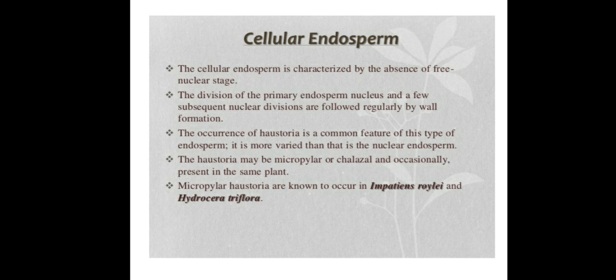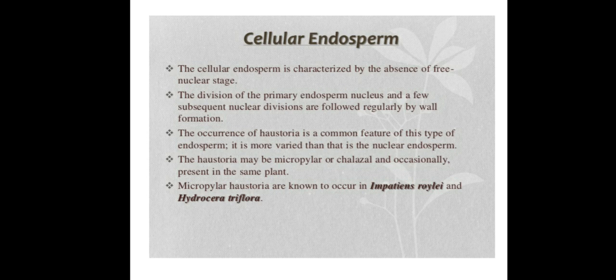Here the division of the primary endosperm nucleus and a few subsequent nuclear divisions are followed by wall formation in this kind of cellular endosperm. Various plants are taken as examples to explain cellular endosperm.